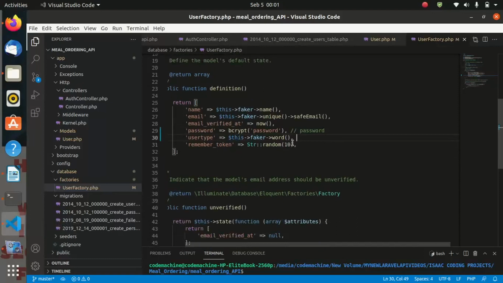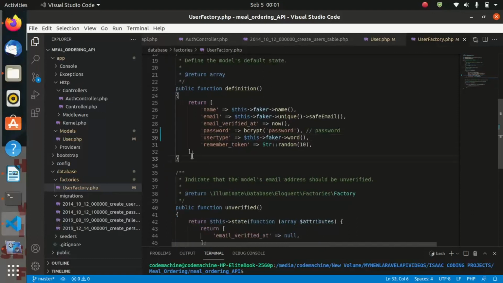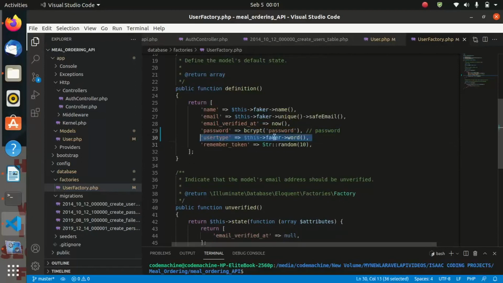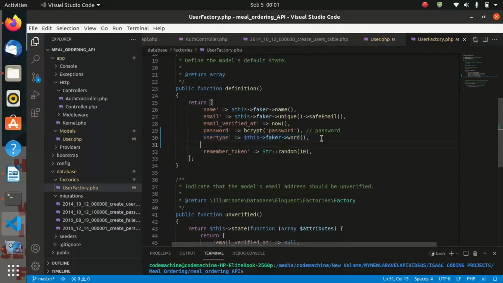So now after making sure that we are having the user type here and the password, and also let us put for the image path. Let us also add the image path to the faker.